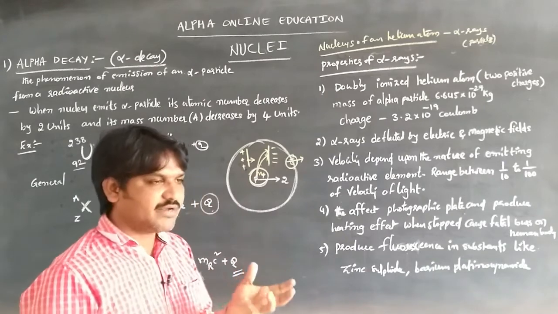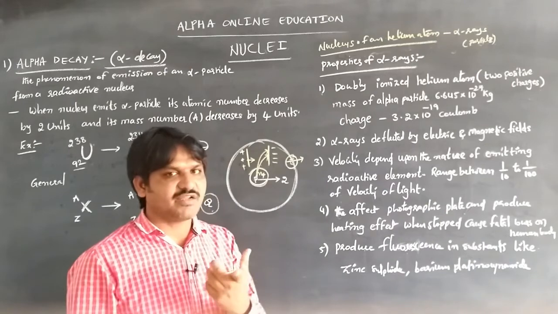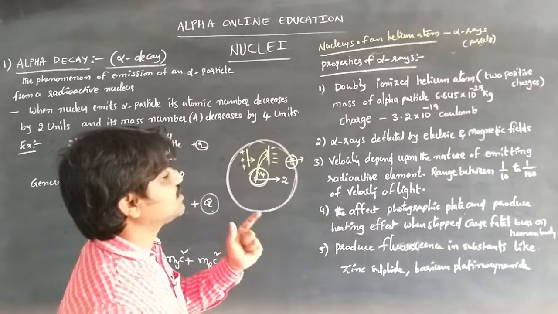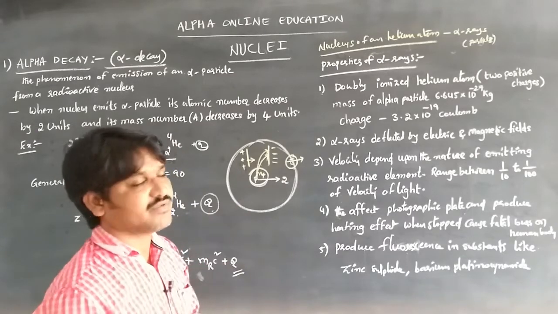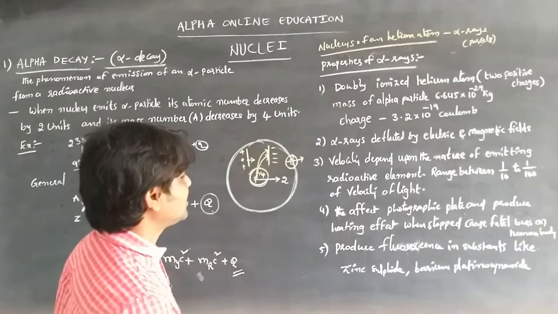Whenever a magnetic or electric field is applied, alpha particles can be deflected. But it is a heavy mass, a doubly ionized helium atom with 2 protons, so the amount of deflection will be small.